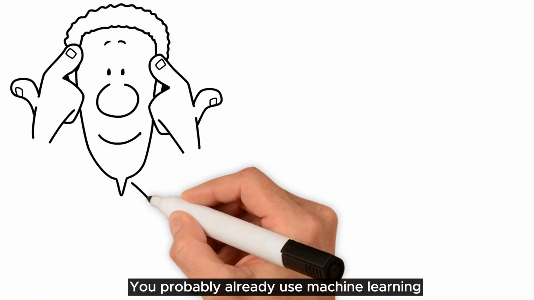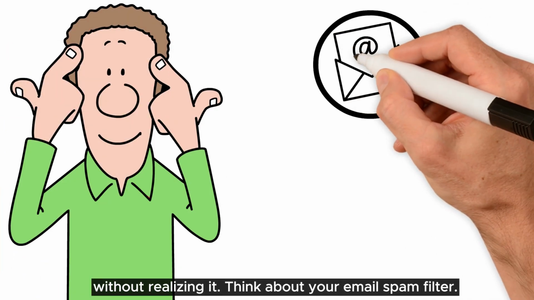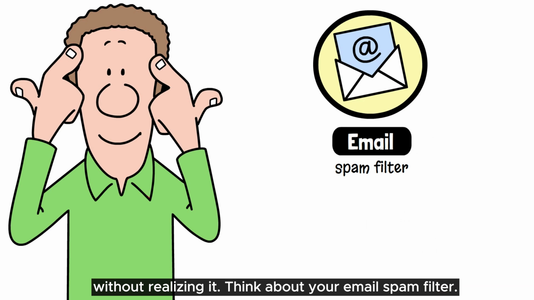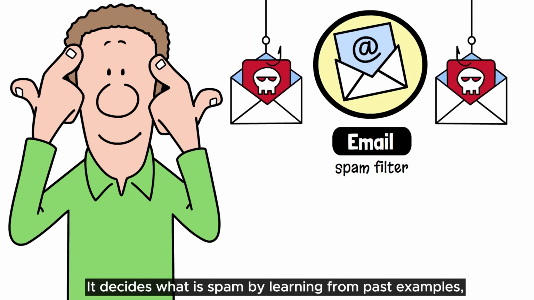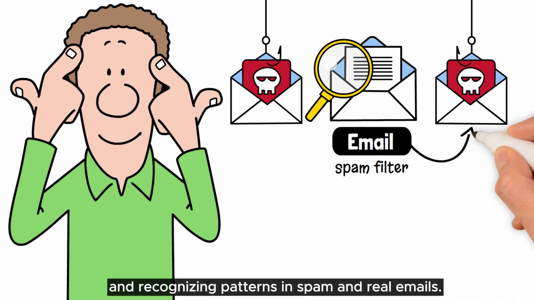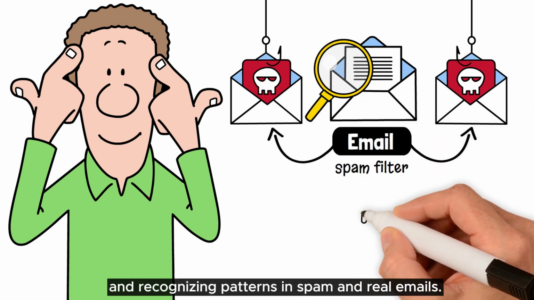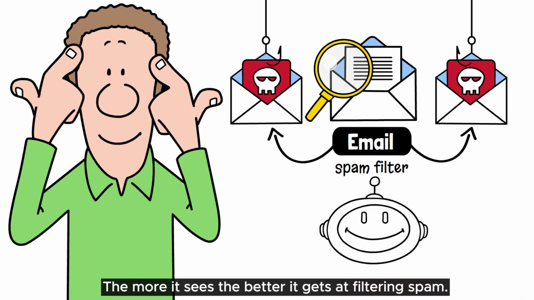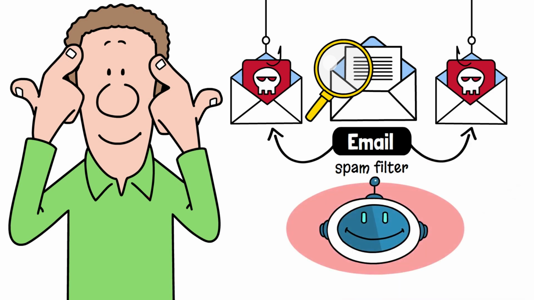You probably already use machine learning without realizing it. Think about your email spam filter. It decides what is spam by learning from past examples, analyzing thousands of emails, and recognizing patterns in spam and real emails. The more it sees, the better it gets at filtering spam.